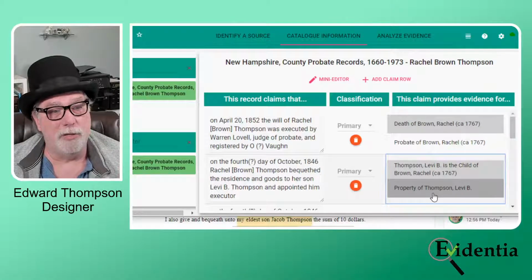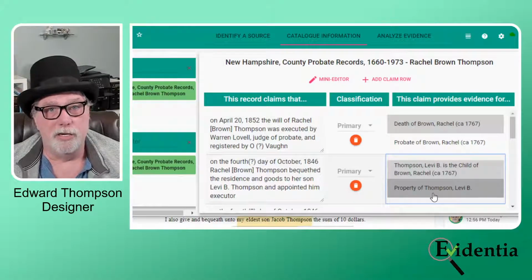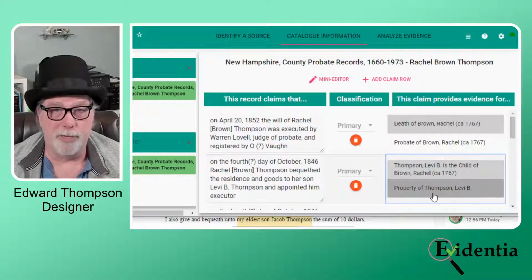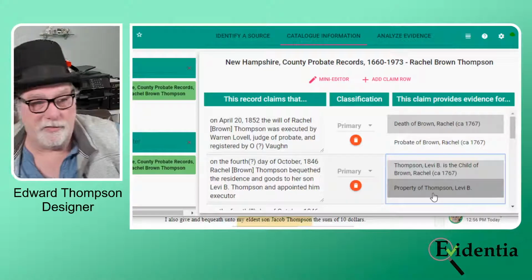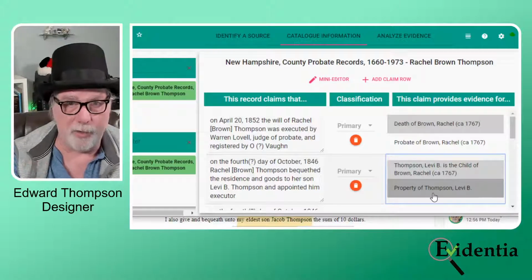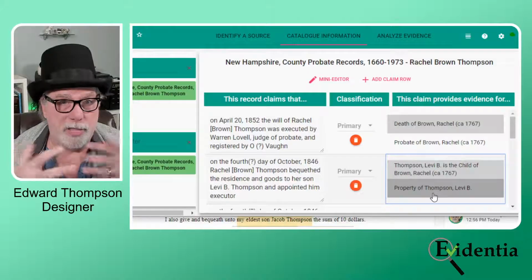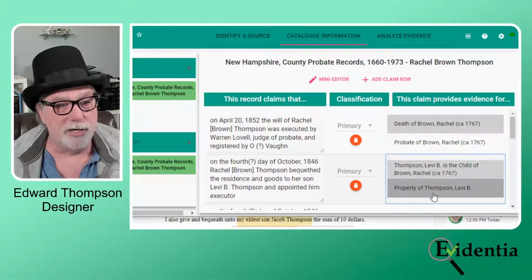And then I'd put it in a research log somewhere that I want to research the property records of Guilford to find out what he did with that property, because I may be able to find out things like exactly what the plat is, where the property was, and who he sold it to. May indicate some relationships there.